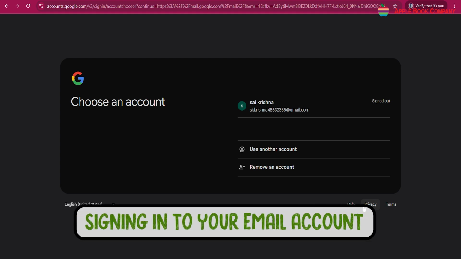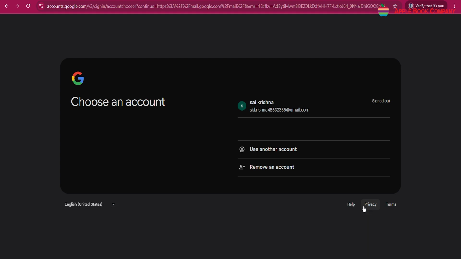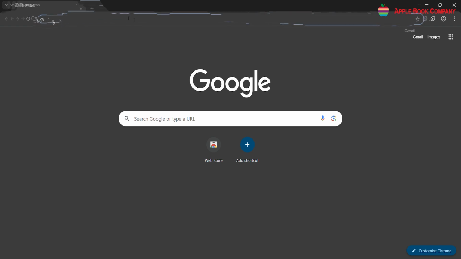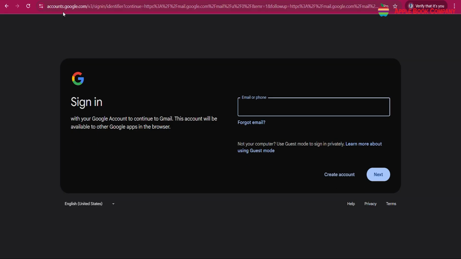Signing into your email account. To access your email account and view your messages, you need to sign in with your login credentials. To sign in, follow these steps. Step 1. Open the web browser and type in the email provider's website address. For example, www.gmail.com in the address bar. Press Enter to go to the website.